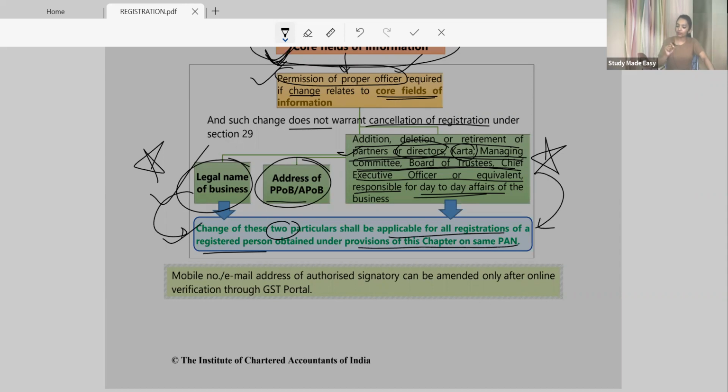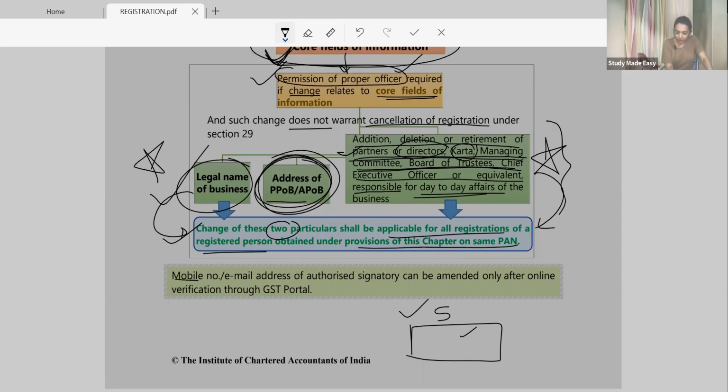So with the same PAN, I have registered in 5 states. So in 5 states, my legal name will change. In 5 states, all this deletion, addition of karta, partner will be applicable. Obviously, address will not be applicable to 5 states, because the address will be state-wise. Understood?